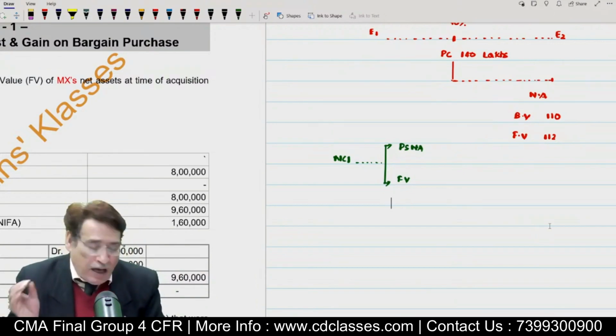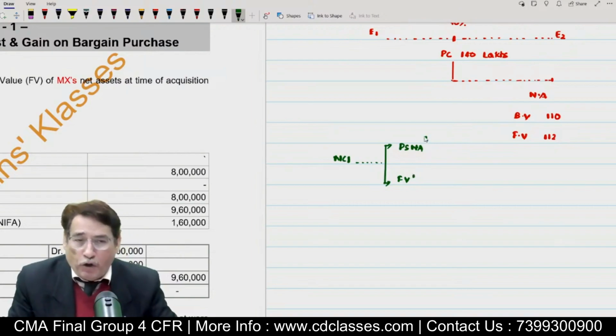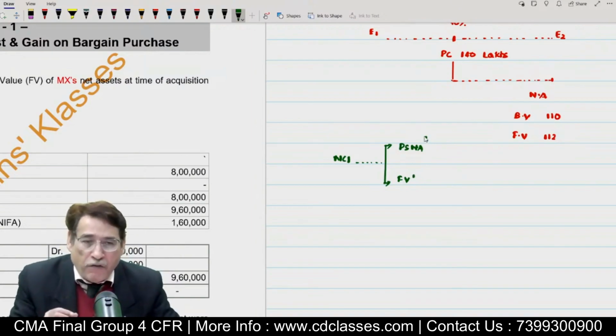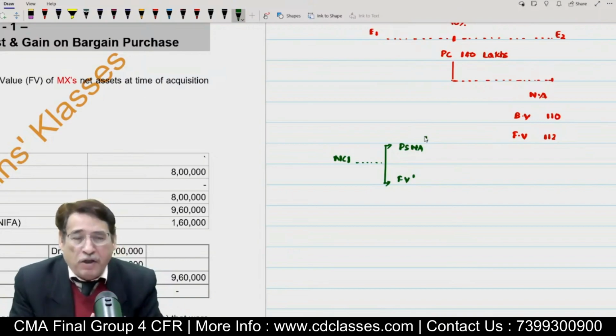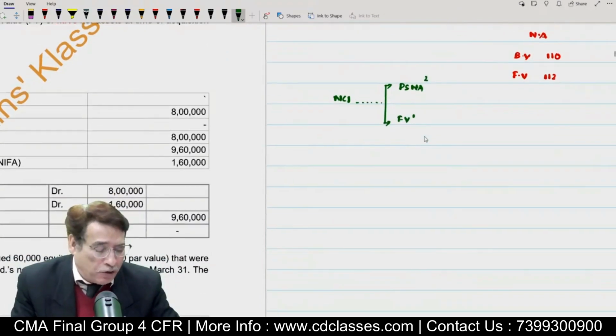Generally, in practical life, the priority is given to fair value. In practical life, I'm talking about, it is given the weightage. Generally, the priority is given to the fair value. If possible, you must compute NCI at fair value. In practical life, I am talking about. Correct? At your level, how we are going to proceed, I will let you know in a short while.